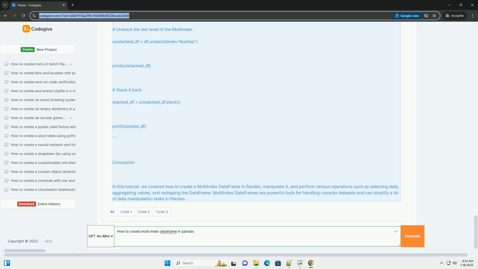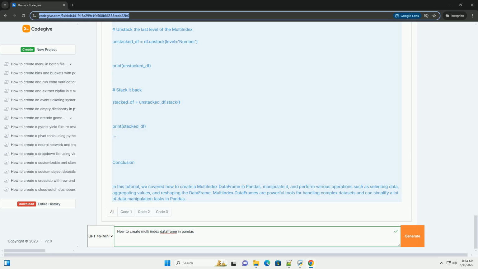Step 2. Create a multi-index. You can create a multi-index using the pd.MultiIndex.from_tuples method, or by passing a list of tuples to the index parameter when creating a data frame. Example 1, creating multi-index from tuples. Example 2, creating a data frame with multi-index. Now, let's create a data frame using the multi-index we just created.